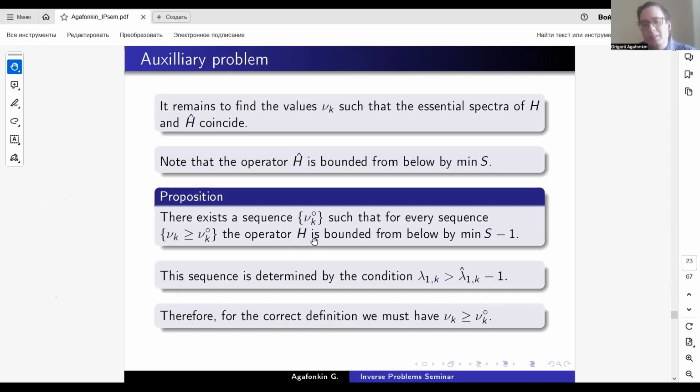The problem is that this sequence is defined in such a way that it can't be written down explicitly at all. So we know that this sequence exists, but what are its asymptotics? How fast does it grow? Can we write down some estimates on this sequence, not using itself? I don't know how to approach this problem, how to come to the solution of this problem. So this is the only non-constructive point in the whole construction.